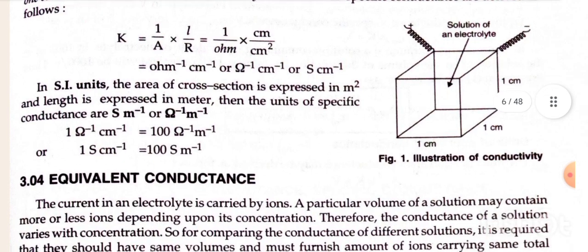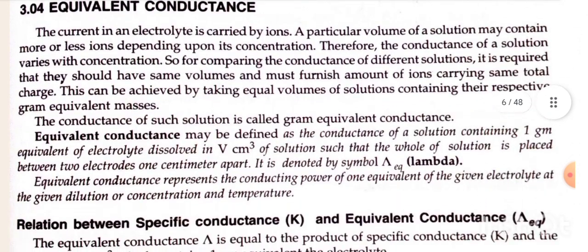Equivalent conductance. The current in an electrolyte is carried by ions. A particular volume of solution may contain more or less ions depending upon its concentration. Therefore, the conductance of the solution varies with concentration. So, for comparing the conductance of different solutions, it is required that they should have the same volume and must furnish an equal amount of ions carrying the same total charge. This can be achieved by taking equal volumes of solution containing their respective gram equivalent masses. The conductance of each such solution is called gram equivalent conductance.